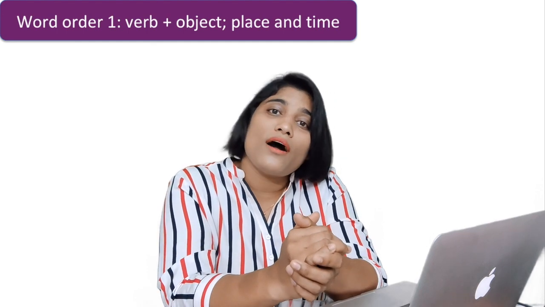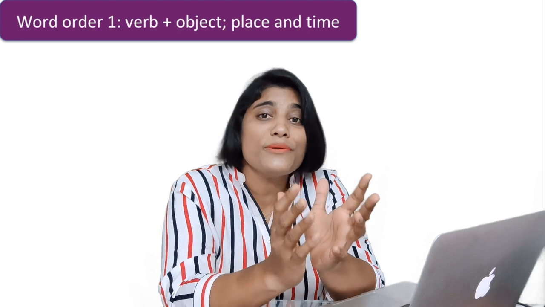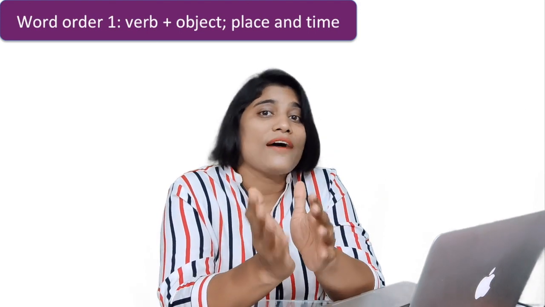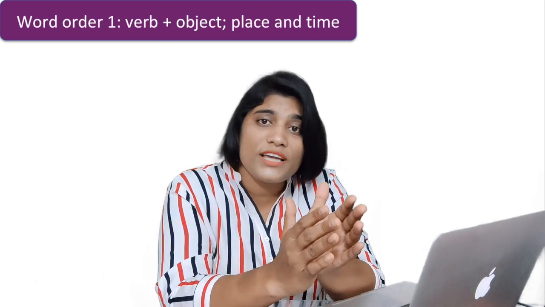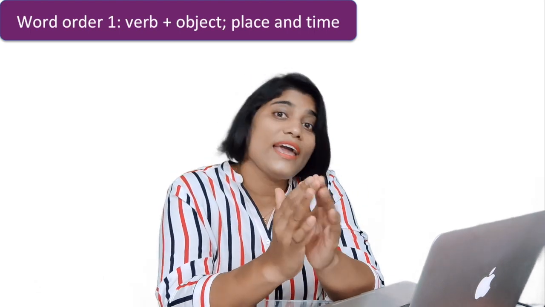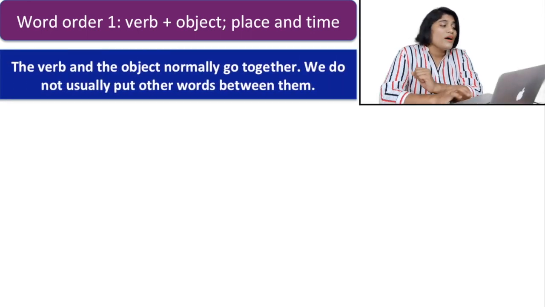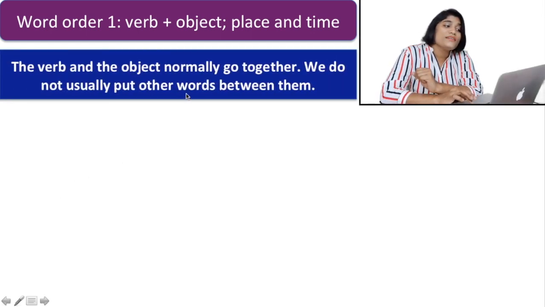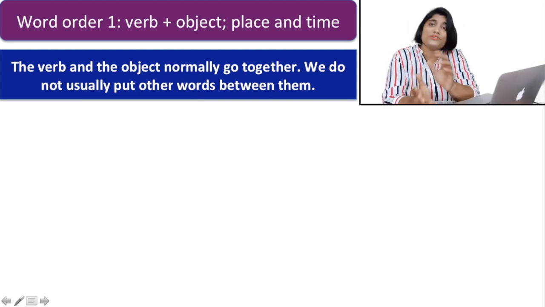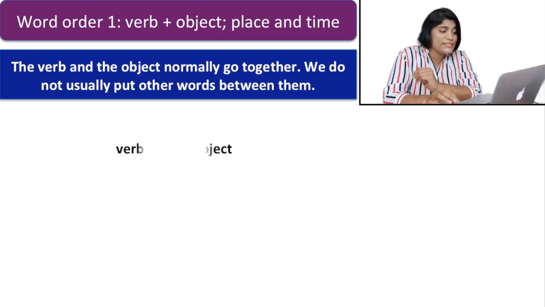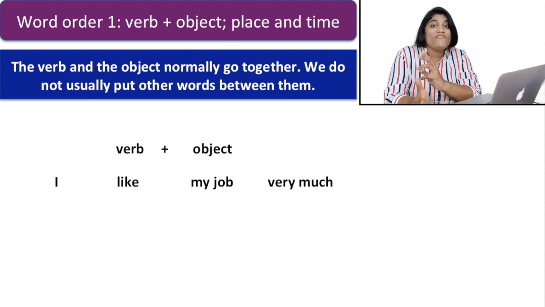When we are talking about the word order in a sentence, we have to put the verb and after that we have to put the object. So in between verb and object, we don't put anything or any other word. So here is an example for you. The verb and object normally go together, as I have told you, and we do not put any other word in between. The example is: I like my job very much.